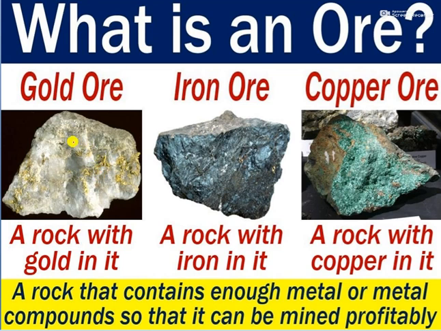So that stone in which more quantity of gold is present is known as ore. A rock with gold in it is known as gold ore, a rock with iron in it is known as iron ore, and a rock with copper in it is known as copper ore. Means whatever thing is present inside it in more quantity, that will be its ore.